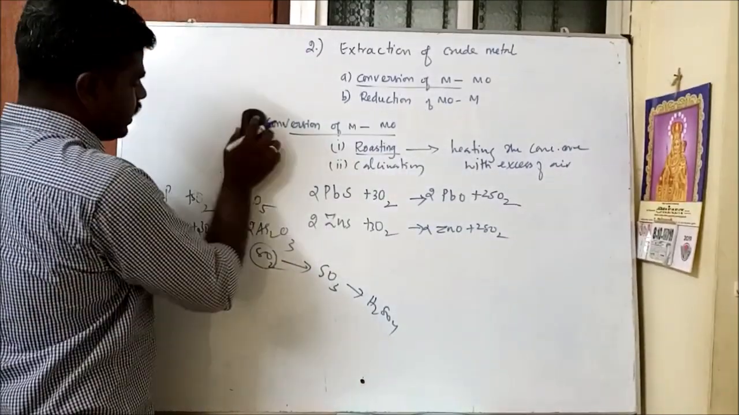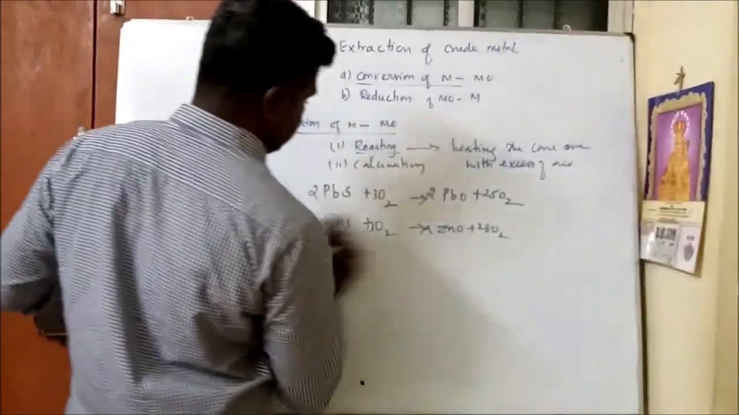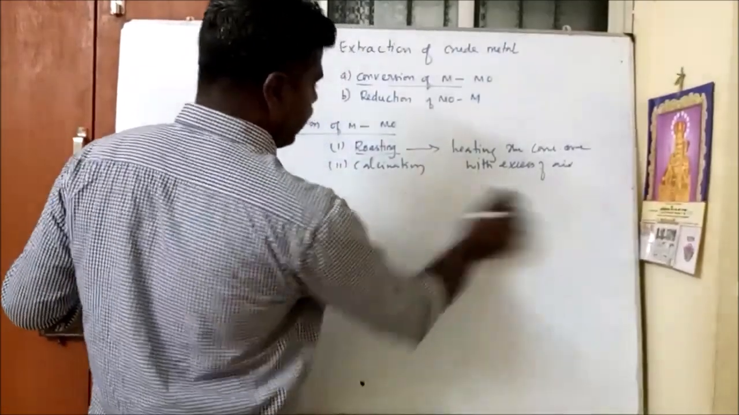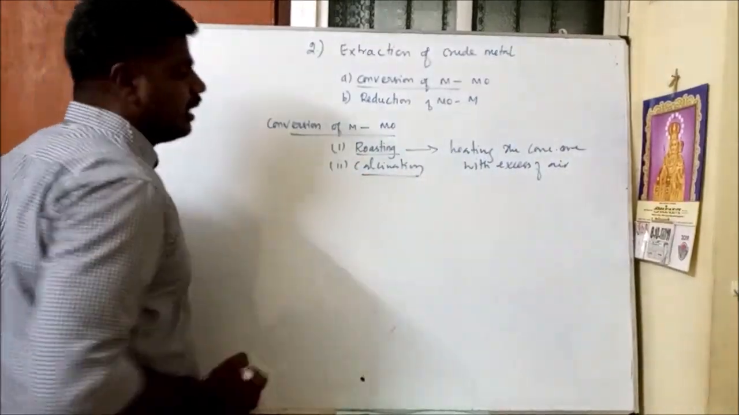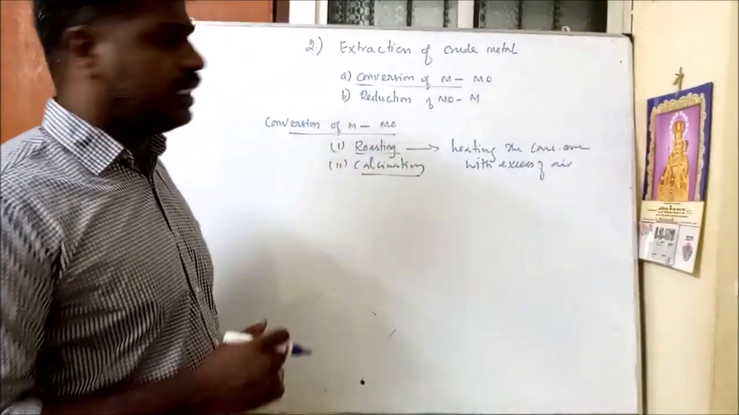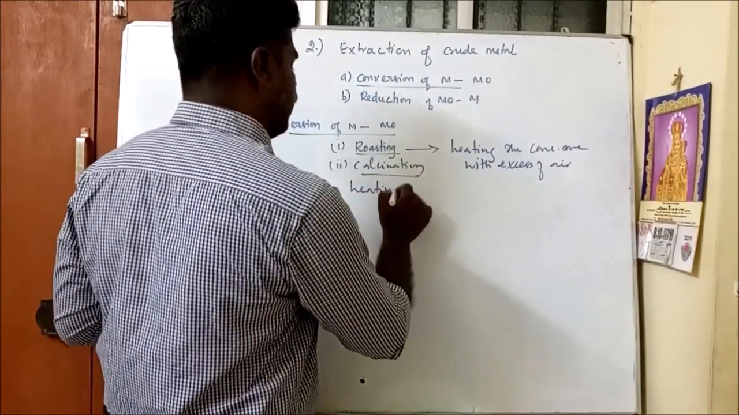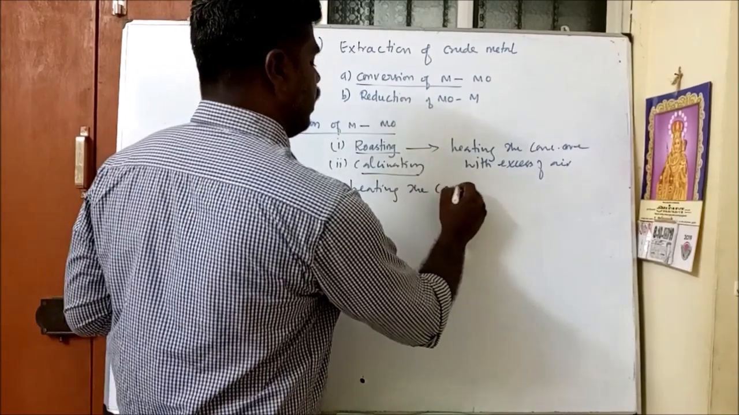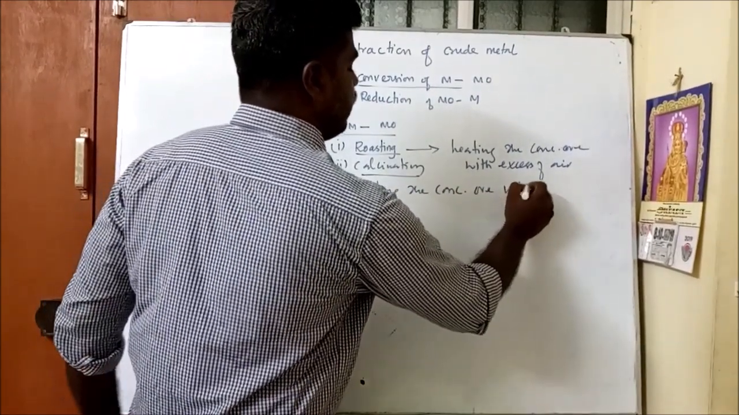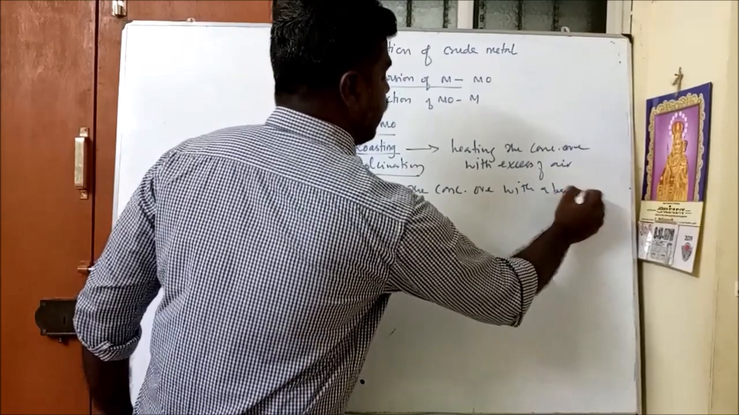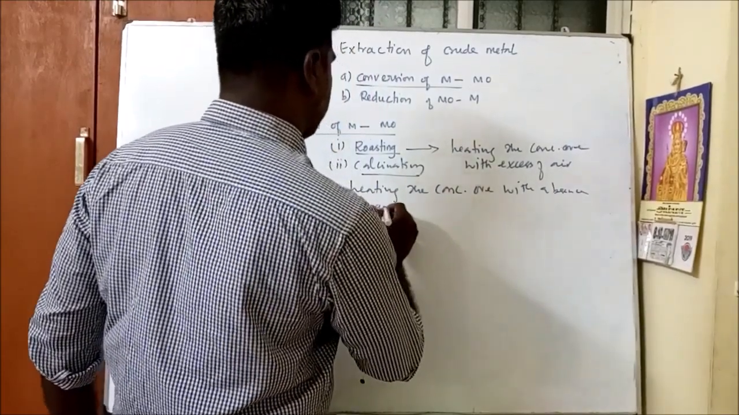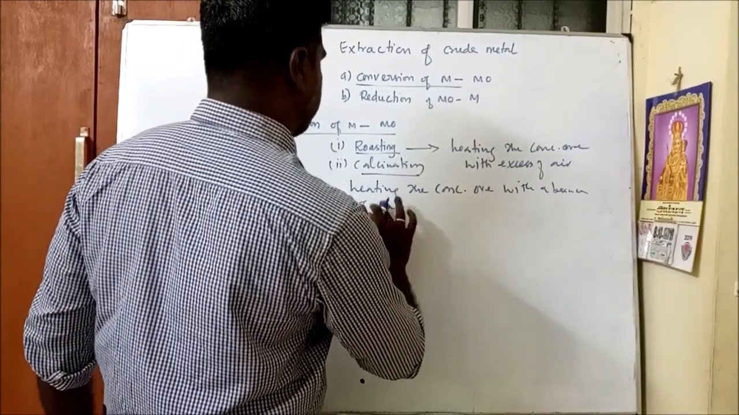Come to the next process, that is called calcination. The second process is called calcination. Calcination is also one of the processes: heating the concentrated ore in the absence of air.